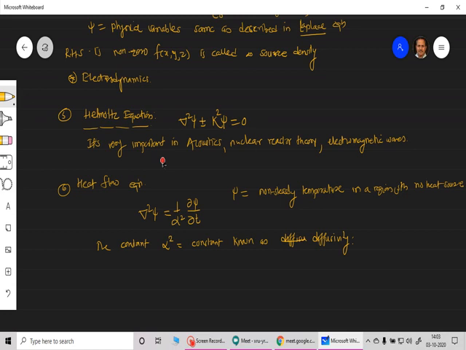Apart from that, as I said, there can be several other types of partial differential equations. There are hundreds of phenomena and hundreds of such differential equations. Very few are important in physics, and these types of differential equations we have studied today. In the next lecture we will go for the actual terminology and the methods of solving all these things. Okay, now I'll just stop this.